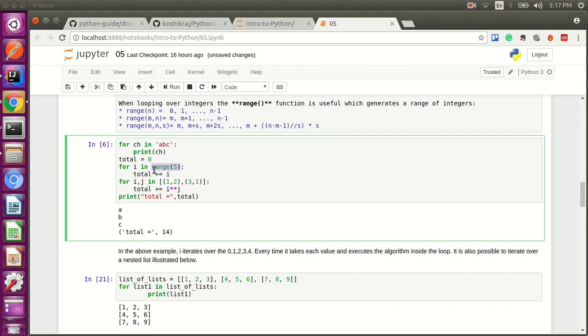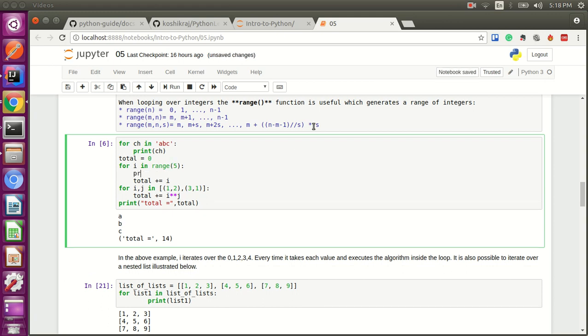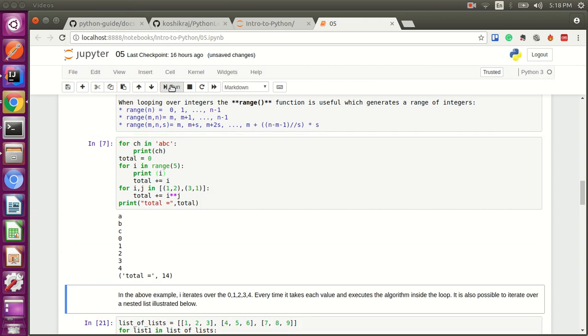If you want an index, you use a range of a particular value, which gives an iterator with indexes from 0 to 4. When we print, let me print out the index as well along with the total. I run it, and I get all the indexes over here. See, I got 0, 1, 2, 3, 4.